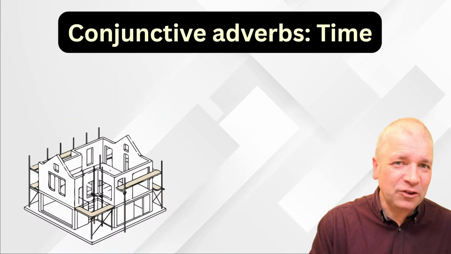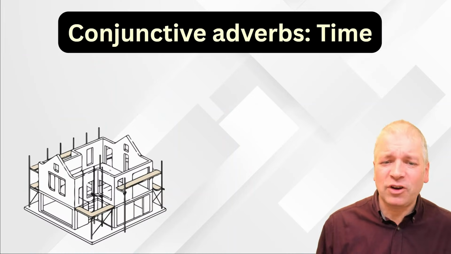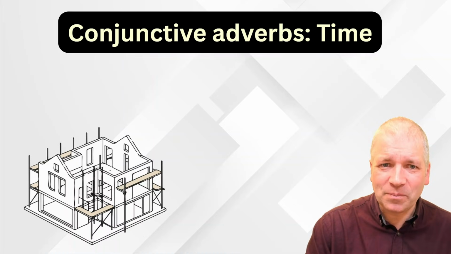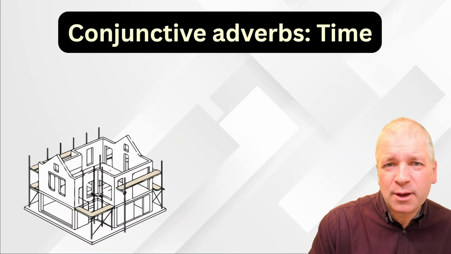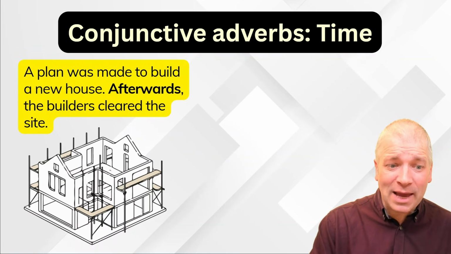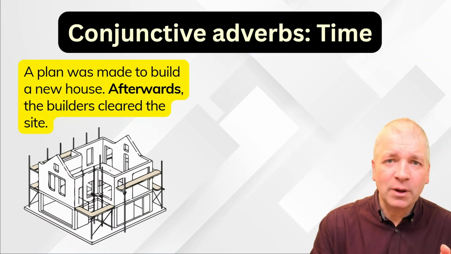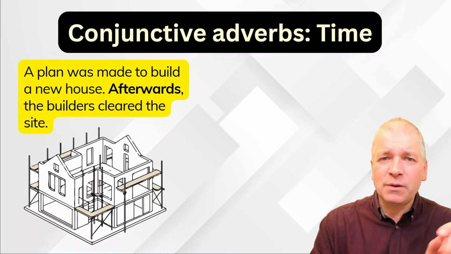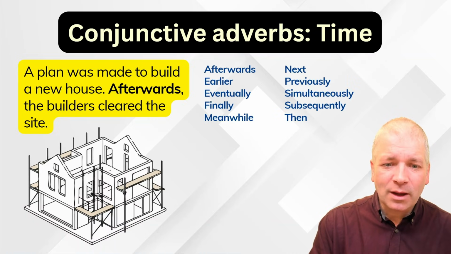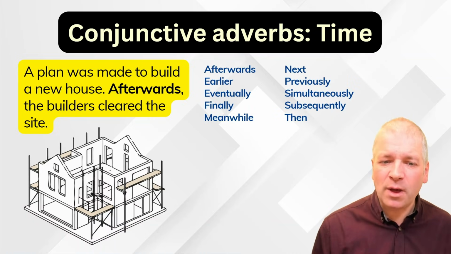Another category of conjunctive adverbs: just as we had subordinators of time, we have conjunctive adverbs of time. What happens in the process of building a house? Well, right at the beginning, a plan was made to build a new house. Afterwards, the builders cleared the site. So afterwards indicates a time relationship, that this is the next thing. This comes later. And again, there's a whole host of these time conjunctive adverbs.